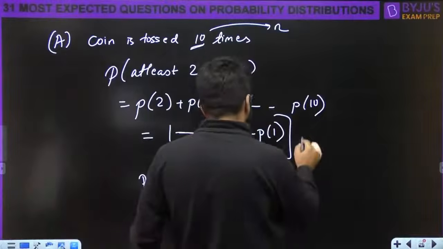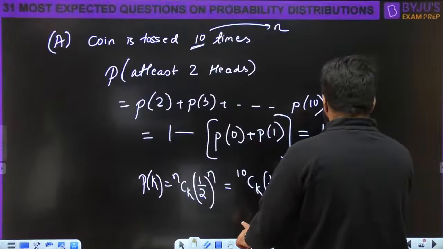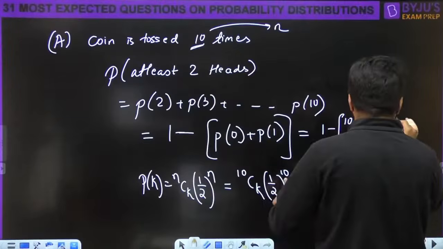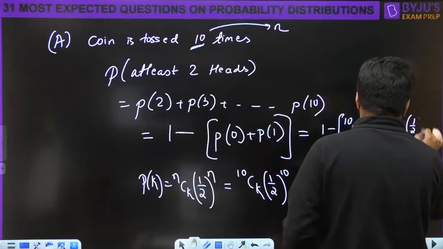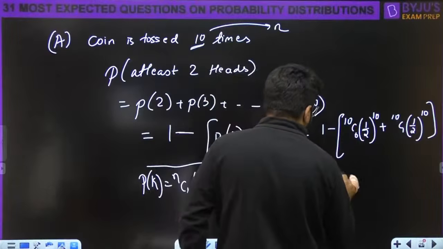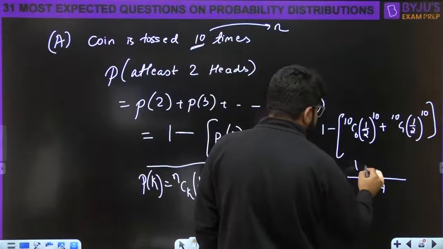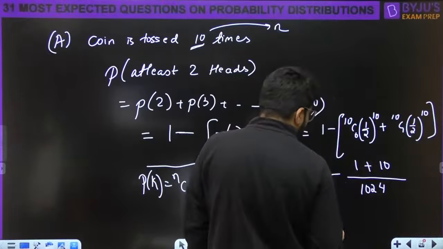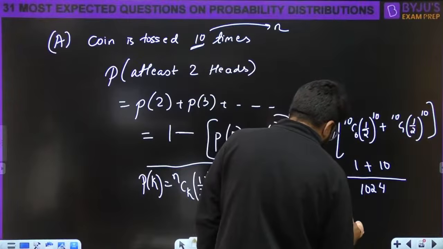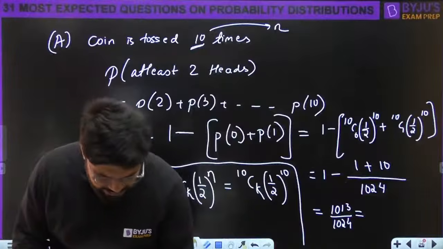So we put in the values: 1 minus, first comes 10C0 half power 10, next comes P1, 10C1 half power 10. So this is equal to 1 minus half power 10 common, and the denominator 2 power 10 is 1024. 10C0 is 1, 10C1 is 10. So subtract 11 from 1024, which gives 1013 divided by 1024. What should be the value of this? Around 0.99. Let's calculate this.